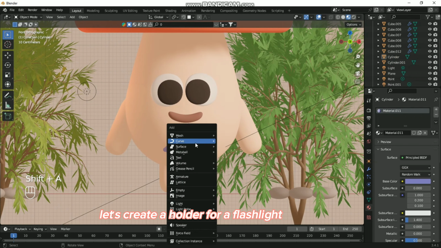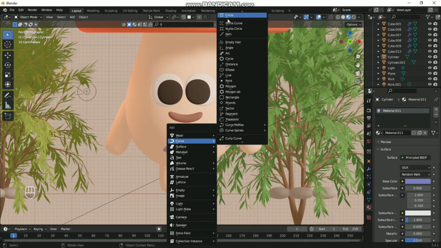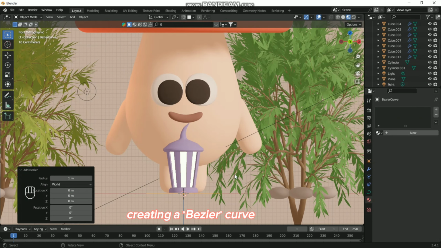Let's create a holder for a flashlight. Creating a Bezier curve.